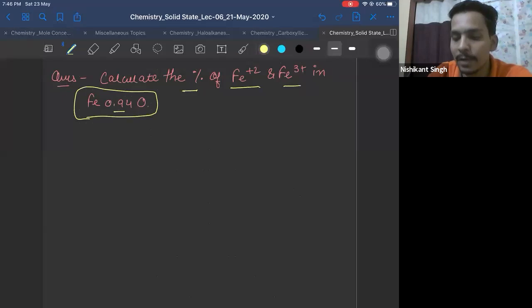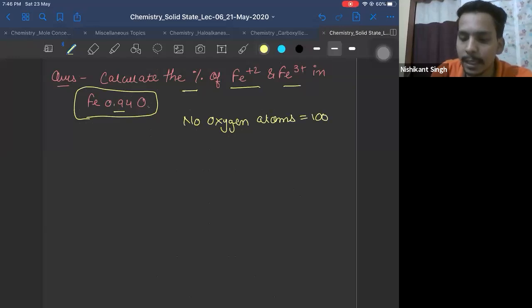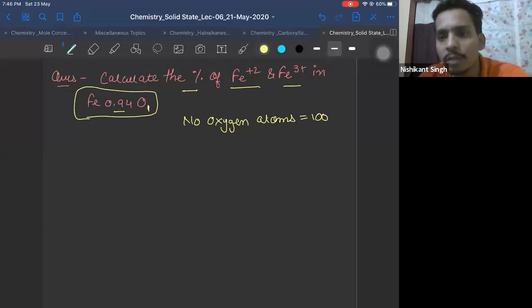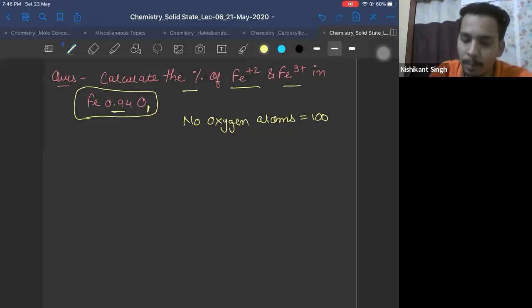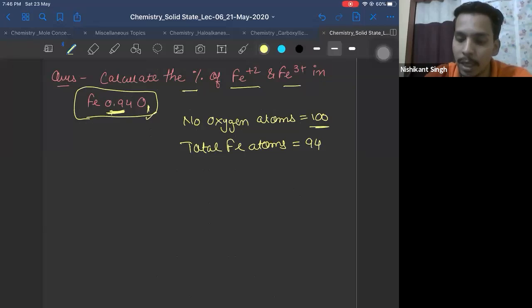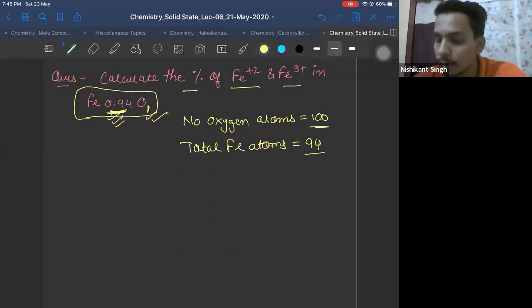How can I solve this? First, I will assume number of oxygen atoms. I am assuming it to be 100. I can see it is 1, but I don't want to do calculation from 1 because it will become fraction and calculations will be tough. So if oxygen is 1, it is 0.94. Then if oxygen is 100, this will also be multiplied by 100. Then total iron atoms will be 94.